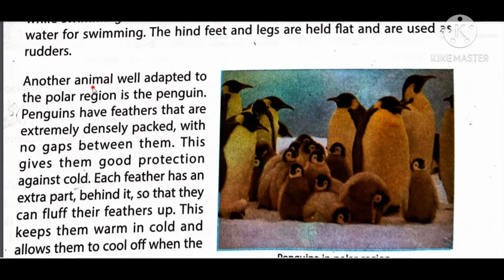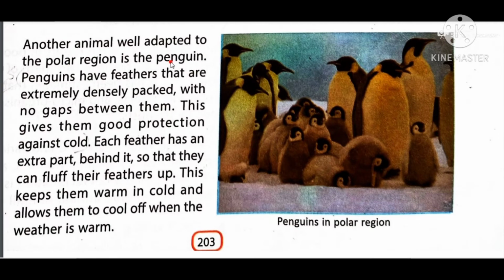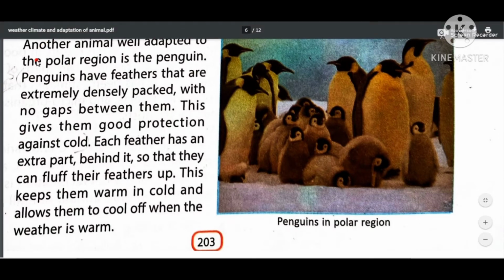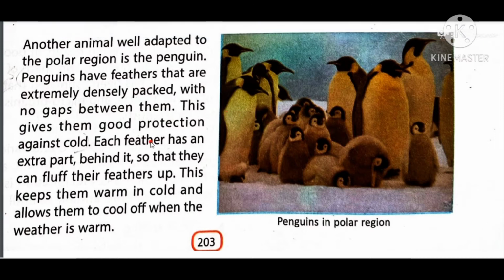Another animal which is well adapted to the polar region is the penguin. How? Penguins have feathers that are extremely densely packed with no gaps between them. You can see in the picture what kind of penguin it is, and I think you have already observed it on TV. This gives them good protection against cold. Obviously, you can see that these are the arms of the penguin and they are very closely present to their body.